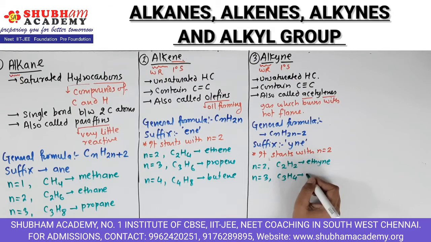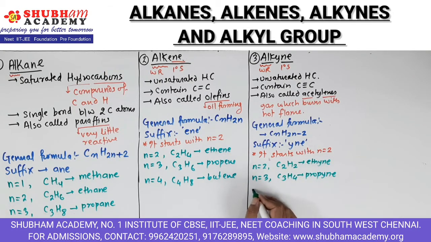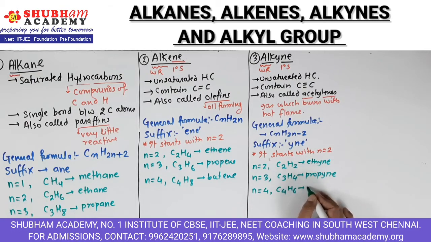So the name becomes propyne, and n is equal to 4, the formula becomes C4H6, and the name becomes butyne, right?